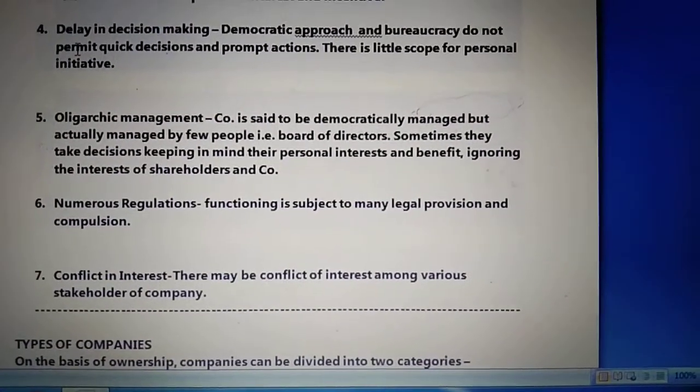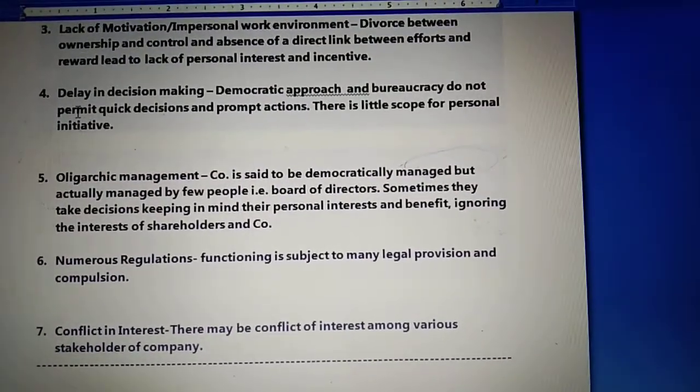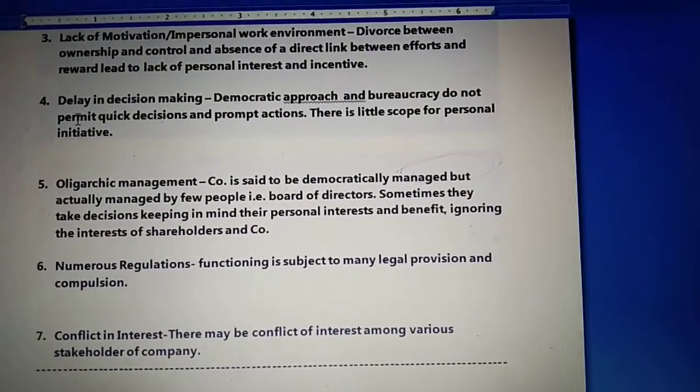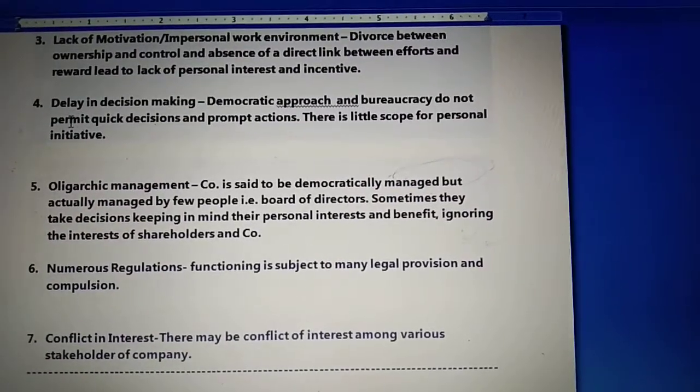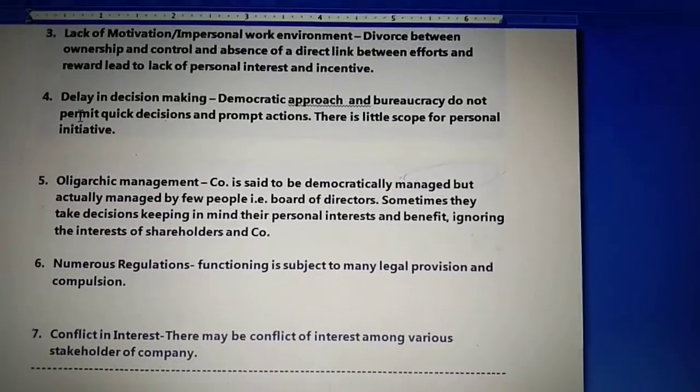So what is happening here? Because all the people have different interests, sometimes a conflict of interest can arise, which can harm the company directly or indirectly.